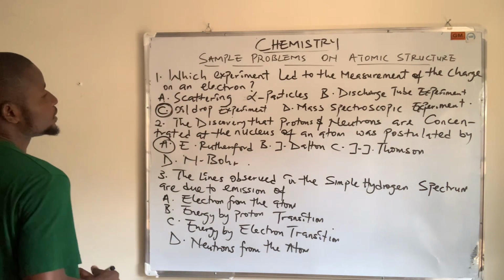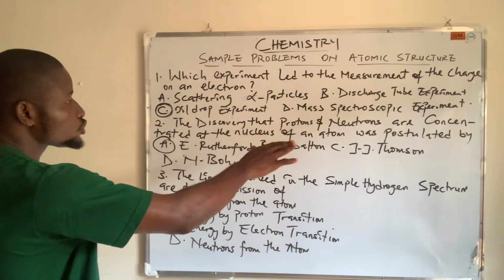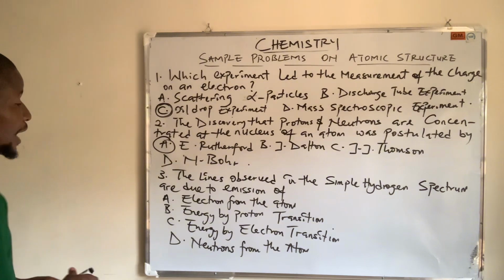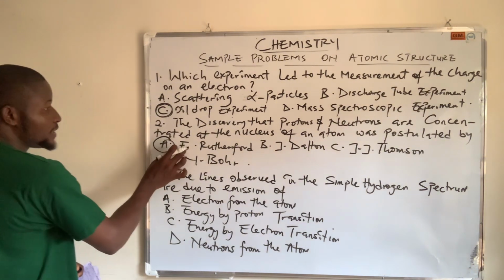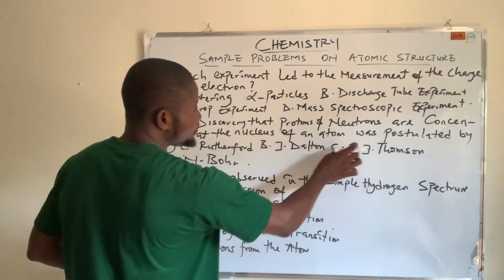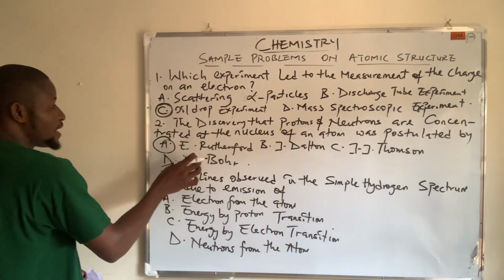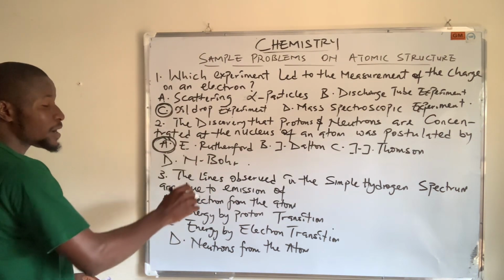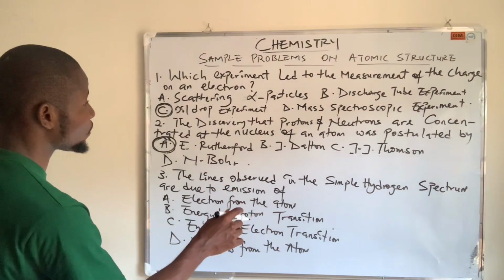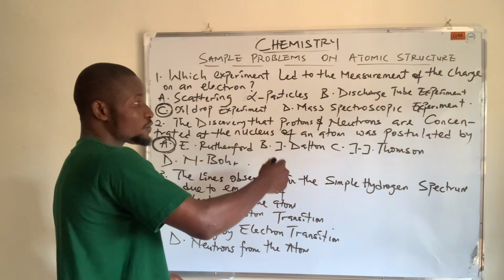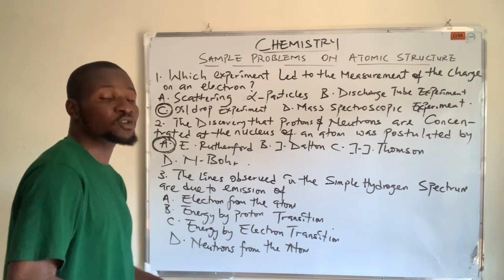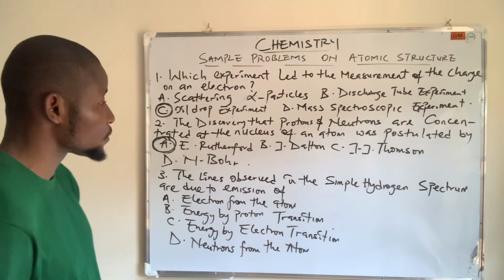Number two says the discovery that protons and neutrons are concentrated at the nucleus of an atom was postulated by, look at the options: A, Rutherford, B, Dalton, C, J.J. Thomson, and D. But our answer is Rutherford, because he's the only scientist here who was bombarding the nucleus of an atom, and he was able to discover that there is a proton and neutron as subatomic particles present in the nucleus of an atom, as the center of an atom.